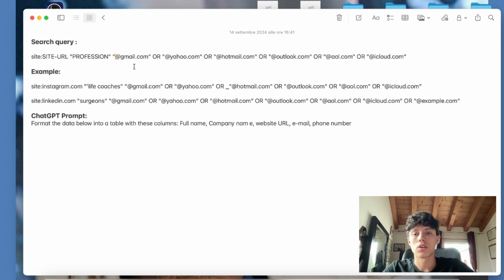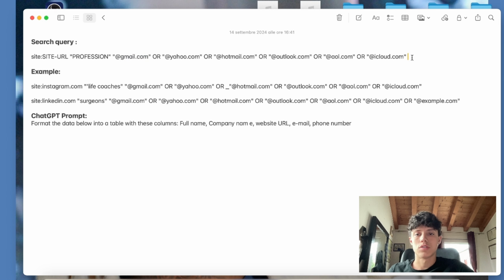And the last part of our Google query will be the email addresses Google needs to look for in the account. So Google will search only the accounts in which these email addresses are listed. So I'll put here the most common and famous email addresses: Gmail, Yahoo, Hotmail, Outlook, AOL, and iCloud.